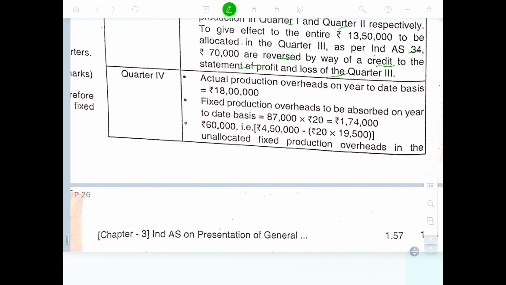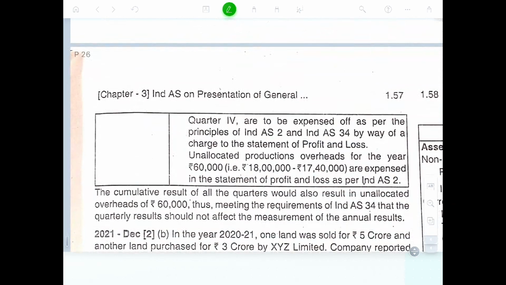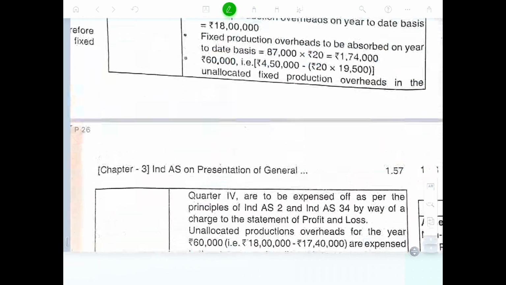Quarter four: the actual production overhead of the year is 18 lakhs. The fixed production overhead allocated is 17 lakh 40,000. So 18 lakhs minus 20 into 87,000 leaves 60,000 unallocated. This total unallocated overhead in quarter four will be expensed off as per the principle of Ind AS 2 and Ind AS 34 by way of charge to the statement of profit and loss account.